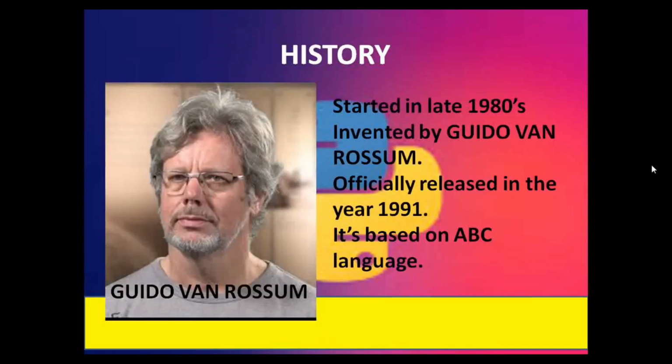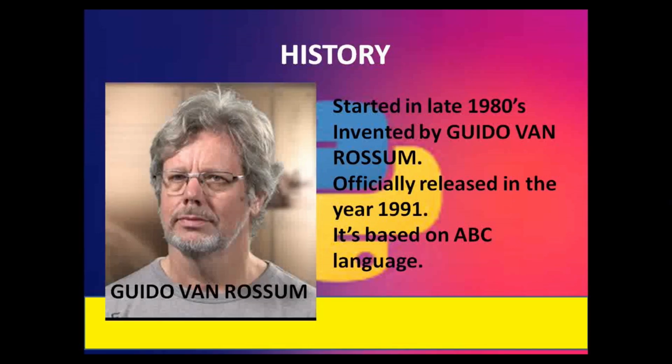Now children, let us see the history of the programming language Python. It was initially designed by Guido van Rossum in 1991, and it was developed by the Python Software Foundation. It was mainly developed with emphasis on code readability, and its syntax allows programmers to express concepts in fewer lines of code. Let's dig deeper into the concept and see how the invention of this programming language took place.